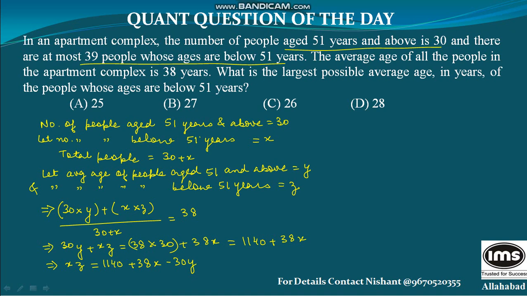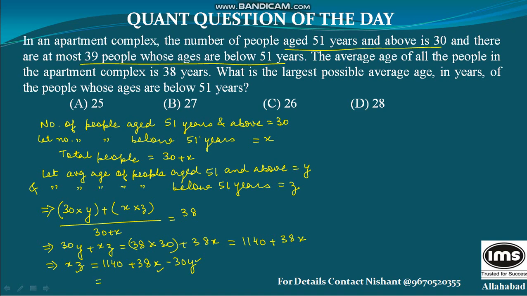Now the question is asking me for the largest possible average age of people whose ages are below 51. So I need the largest possible value of this z. For the largest possible value of z, the RHS should be maximum. For maximum RHS, this y should be least possible and this x should be largest possible.